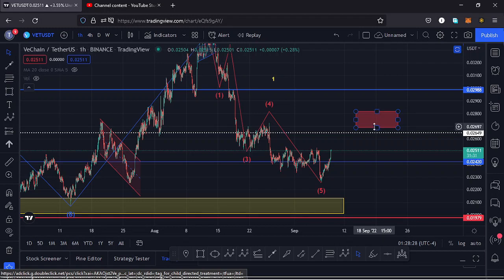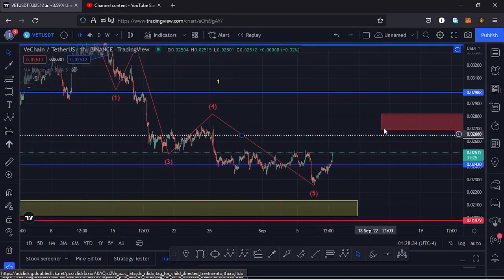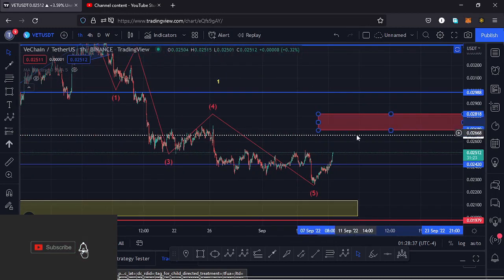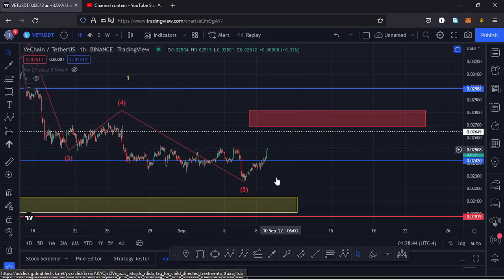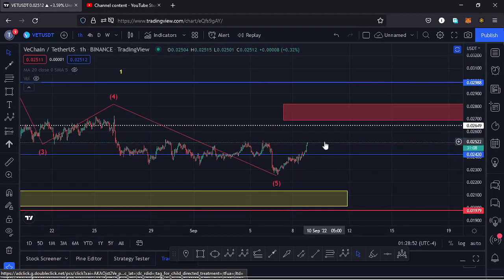$0.028 mark and the $0.026 mark, and that gives me the key scenarios that I expect to play out on this chart. I expect Vechain to give us a bit of a pump, so very soon I'm expecting higher prices to be coming our way and continue pushing higher to get us into this red target area that I have over here. And now that you are trading above a key area of support it's possible that we might see a retest of that key area of support before we continue seeing higher prices, then continue pushing higher into our